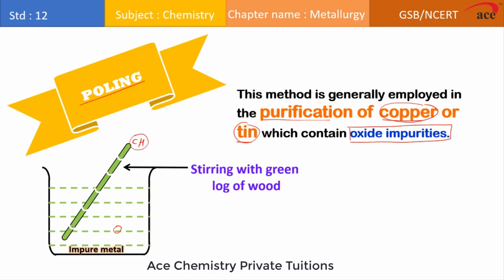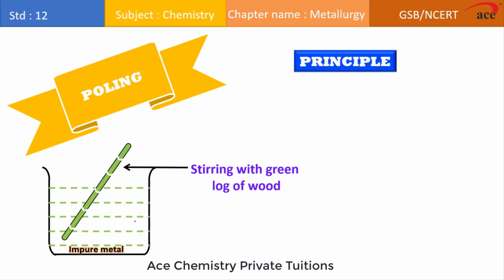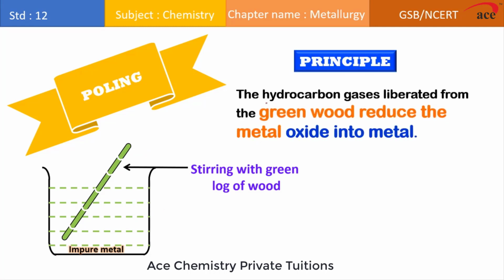If it is made up of hydrocarbon, it is going to release CO2 and H2O. These volatile gases from the green log of wood immediately combine with the oxygen, form volatile gases and are removed from the impure metal. So the principle used behind this is this: the hydrocarbon gases liberated from the green wood reduce the metal oxide into the metal.